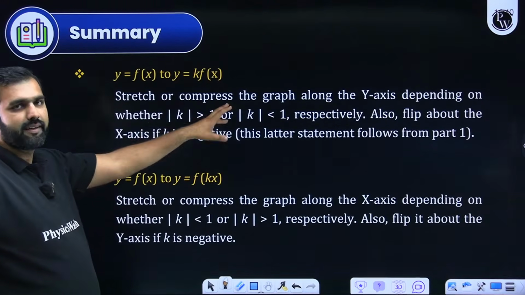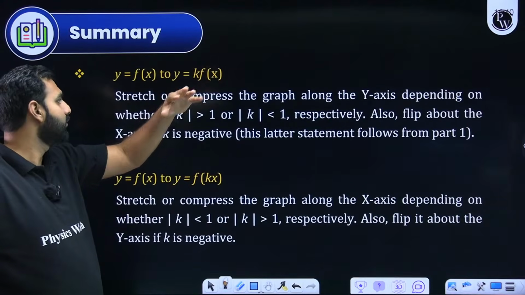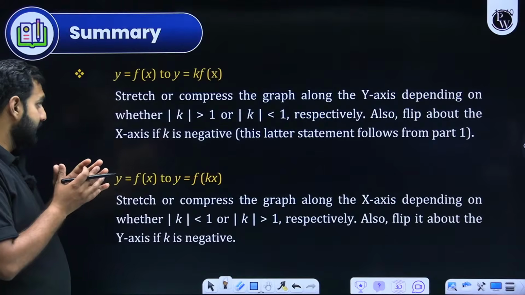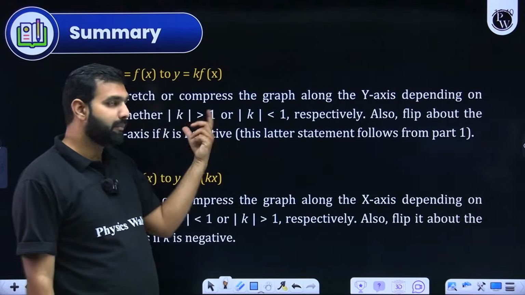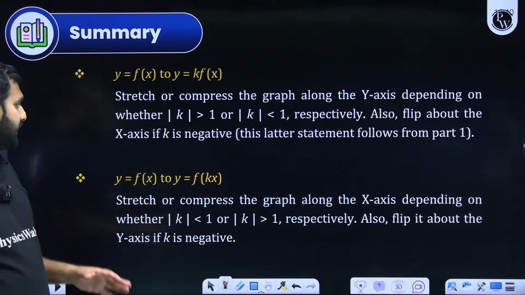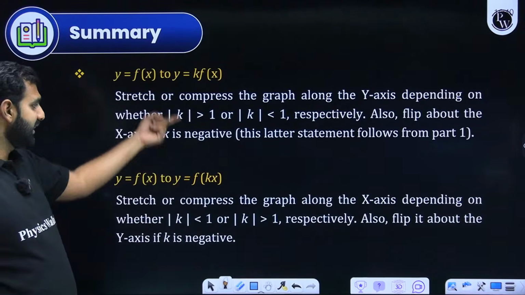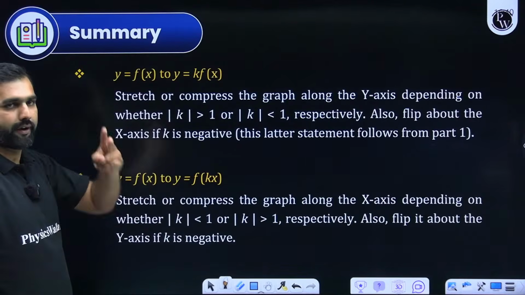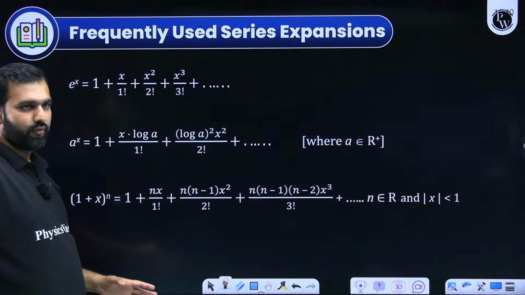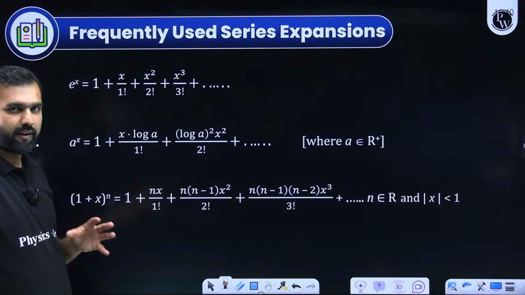If you are multiplying something by k, so k times it happens. If k is greater than 1 or less than minus 1, it gets expanded, or if it is between minus 1 and 1, then it shrinks. I hope you're understanding it. The same happens here as well. But if k is negative, then things change accordingly. I hope you're understanding that. Here, we are done with the theory of functions. I hope transformation of graphs is very well understood by you all.